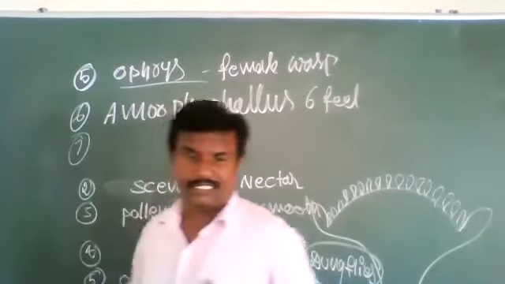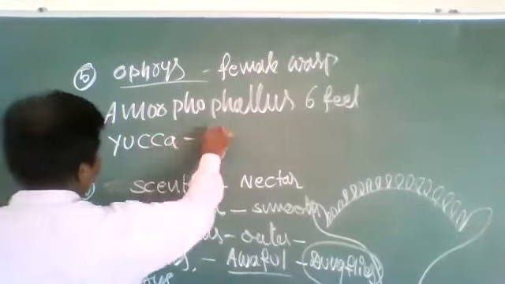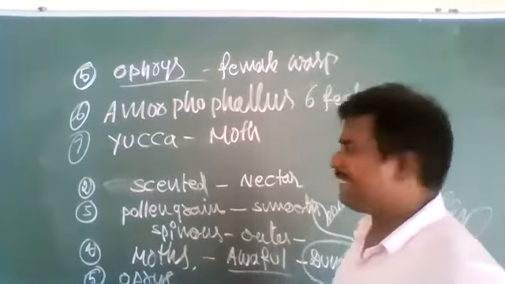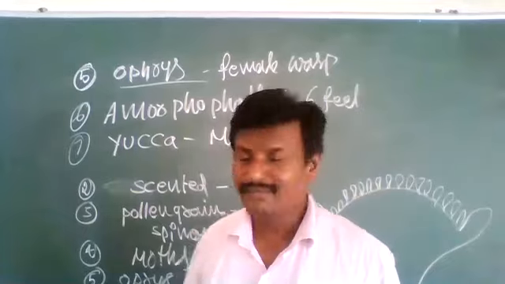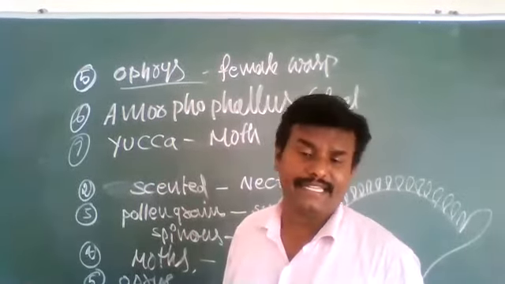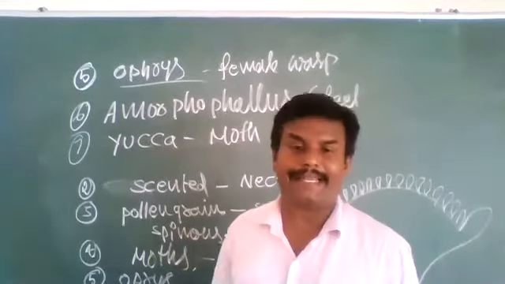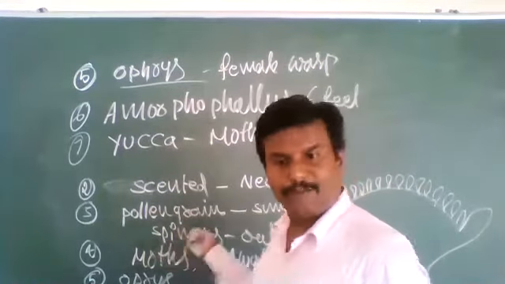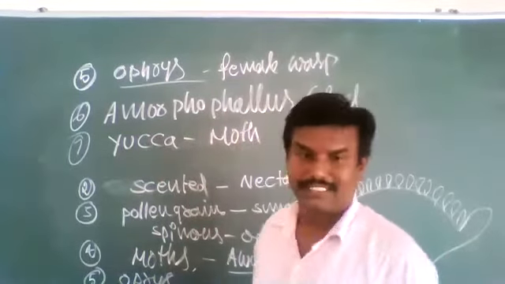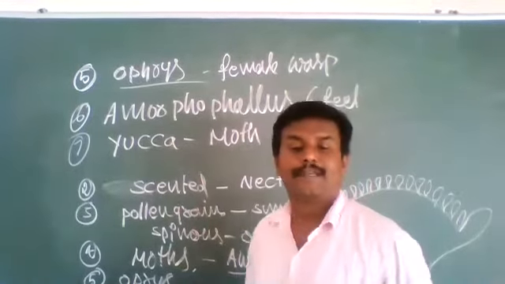Some plant species, that is yucca and moth, are interrelated with each other. The yucca plant without the moth, its life cycle is incomplete. The moth insect without the yucca plant, its life cycle is incomplete. Both are mutually benefited. Some plant species are absolutely dependent on particular insects.